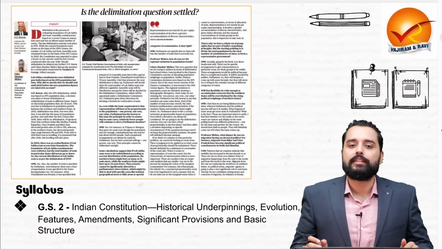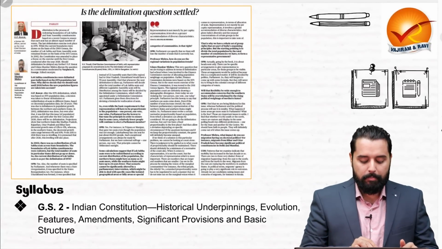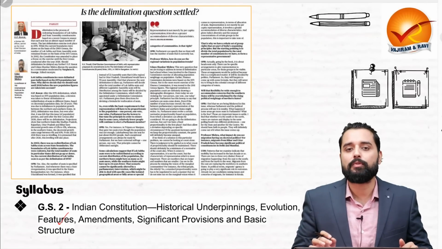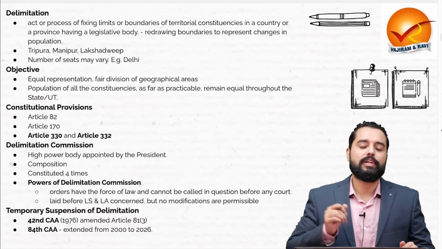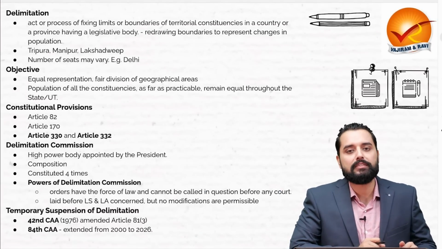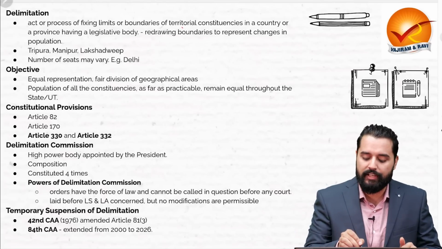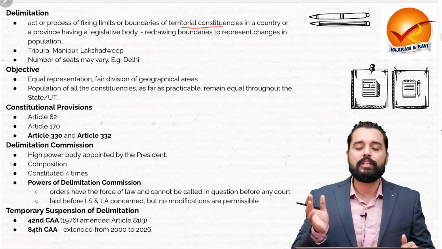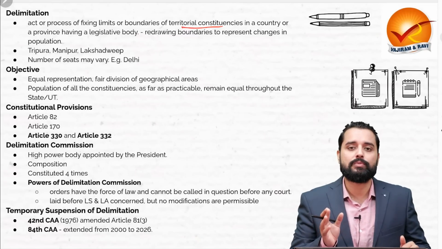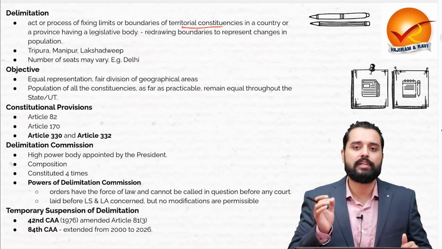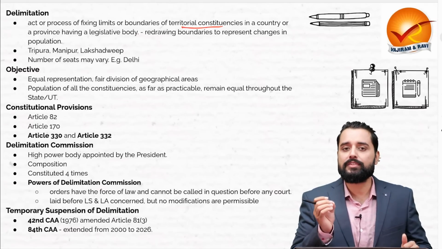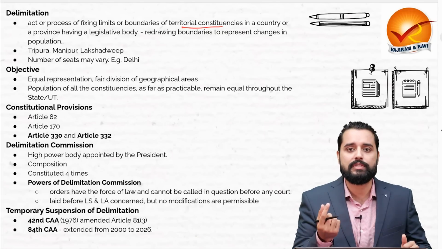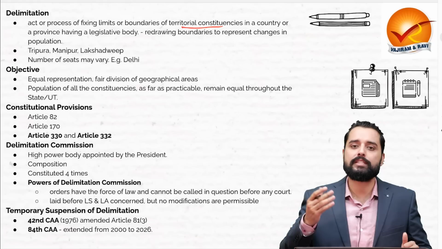Now the next question is regarding the delimitation. This is important in paper 2 as the features and significant provisions of the Indian Constitution. Before talking about the article, let's talk about delimitation first. Delimitation is the act or process of fixing limits or boundaries of territorial constituencies. Therefore, the boundaries of the territorial constituencies, whether for the elections to the Legislative Assembly or for the elections to the Lok Sabha, are determined in such a manner that from each constituency, each MP is representing the same number of people.